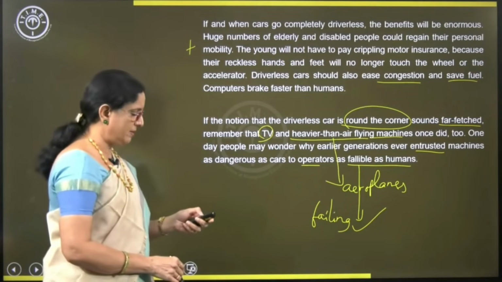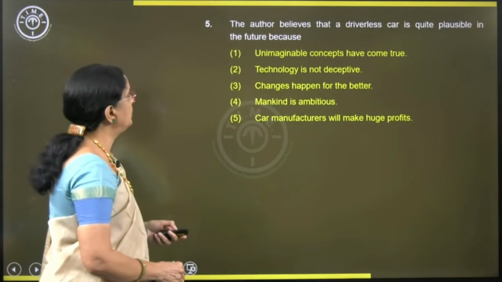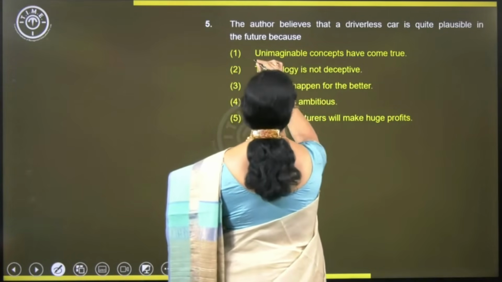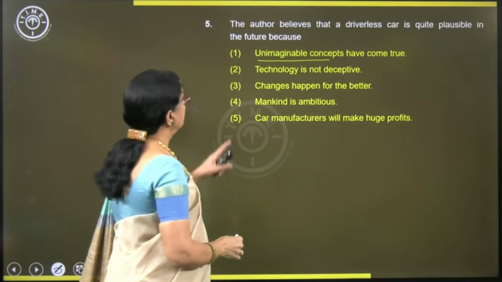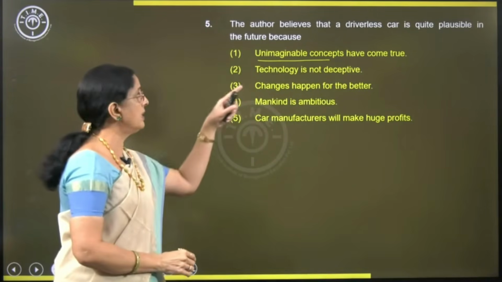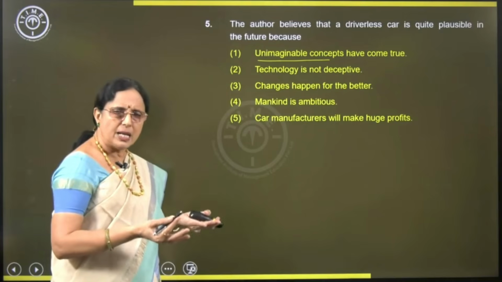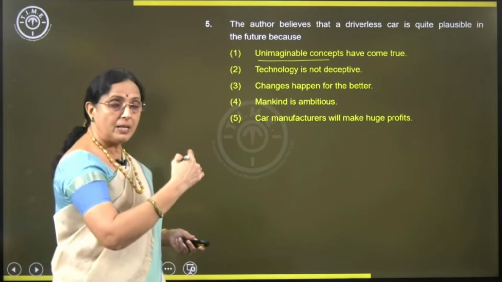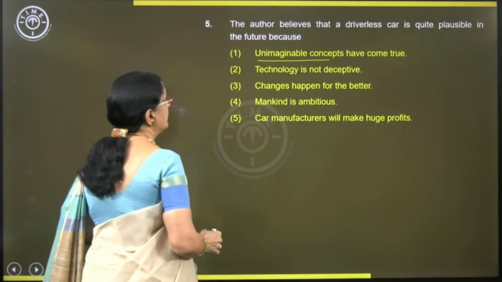Do you understand? Let's see. They came to the market too. So, unimaginable concepts have come true. No, it's not about unimaginable. Right. Technology. One second. Unimaginable concepts have come true. Yes. What are these unimaginable concepts? TV and aeroplanes. Those are unimaginable. Is it possible? People did not believe in them. But they happened. So, may happen. Consider. Put a dot.